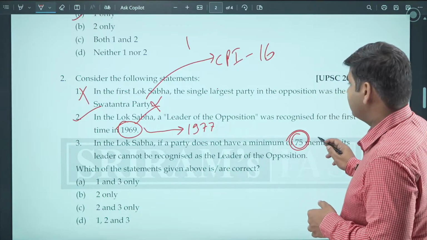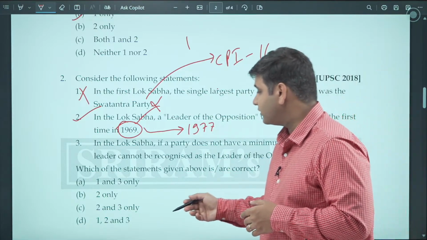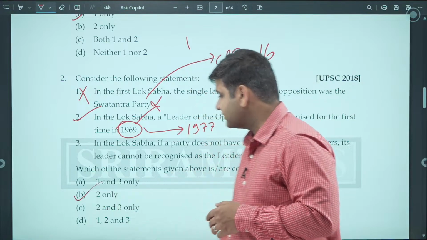So this statement 75, this is also not correct. So only statement number 2 is correct.